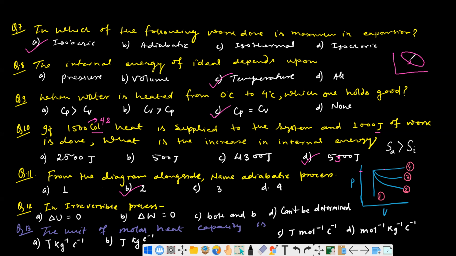In here, the change in internal energy is 0 because they will be at a common temperature. Work done is not necessarily 0; work done may not be 0. Both A and B, and cannot be determined.